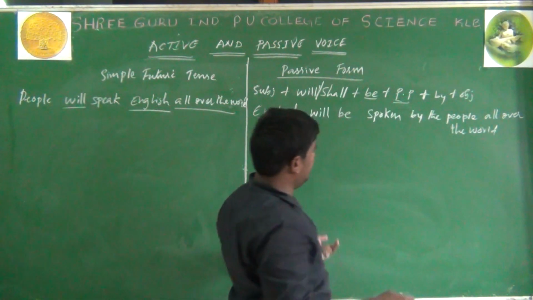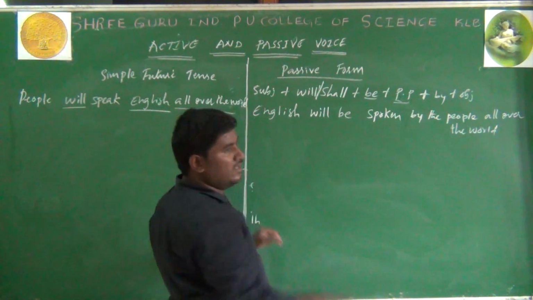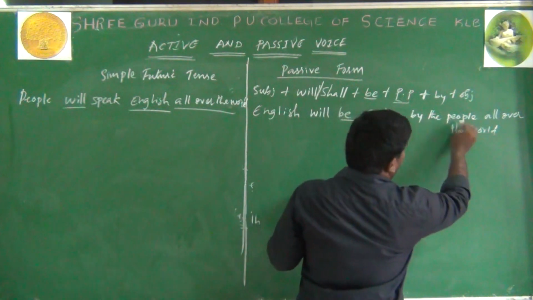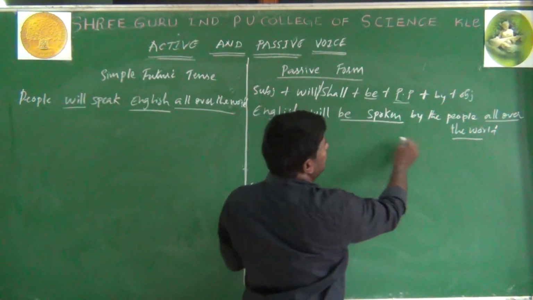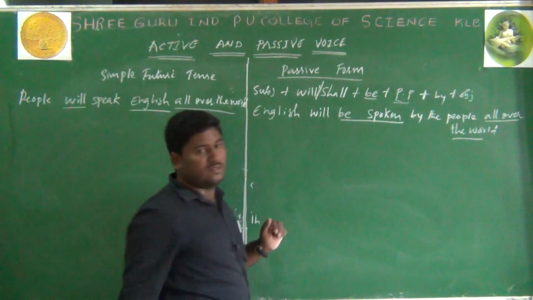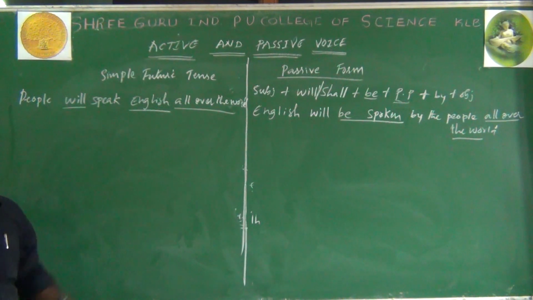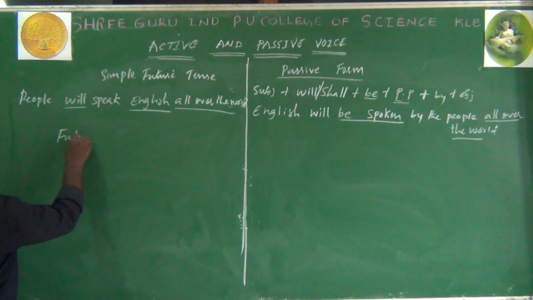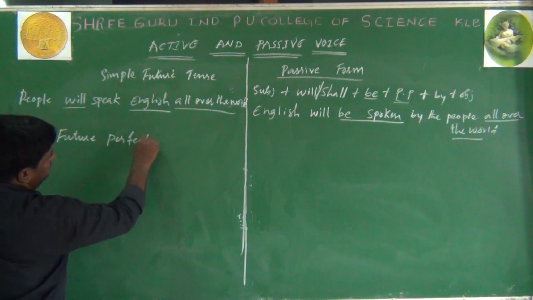Or you can change in another way also. English will be spoken all over the world by the people is also right. And English will be spoken by the people all over the world is also right. This is simple future tense. We will discuss one more, that is future perfect tense.